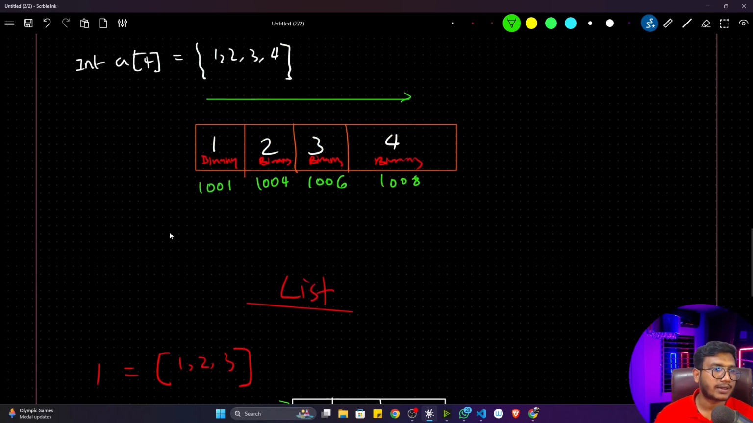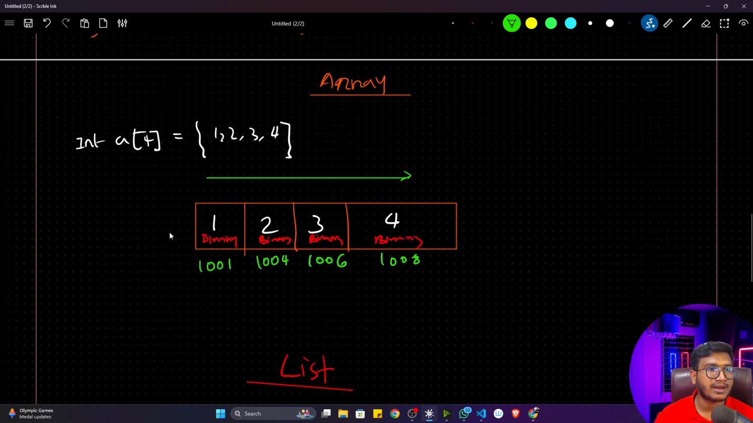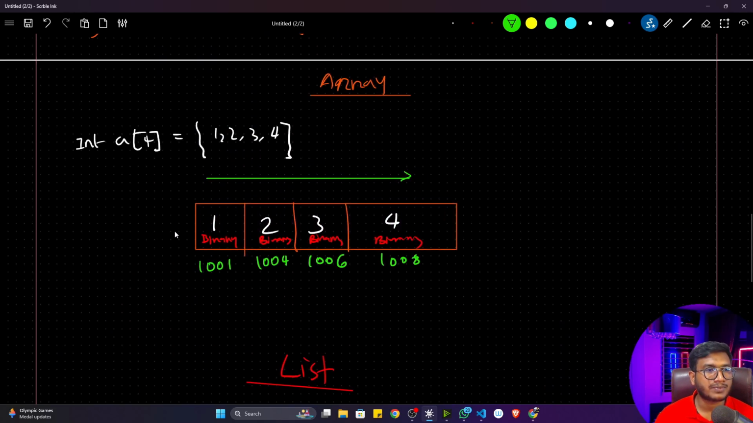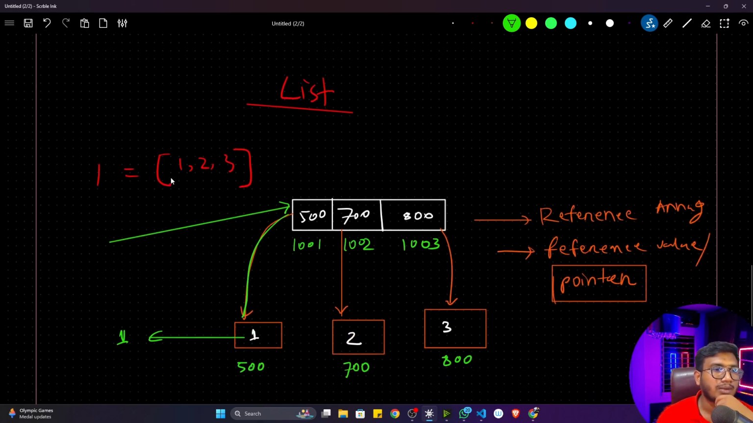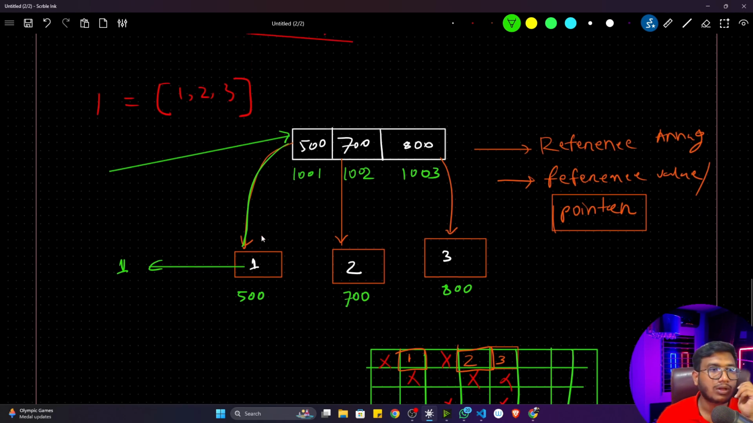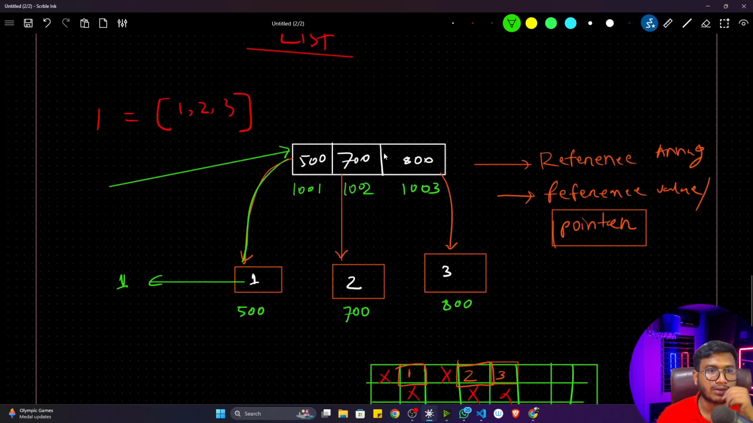Now I hope you got it. What is the difference between the array representation and the list representation? An array can be stored directly in the memory, and it will create a continuous block inside which you can store the values. But inside a list, instead of creating direct value blocks, we create reference blocks and map them to the actual value blocks. You can see this is a value block, and it is pointing to this particular block.